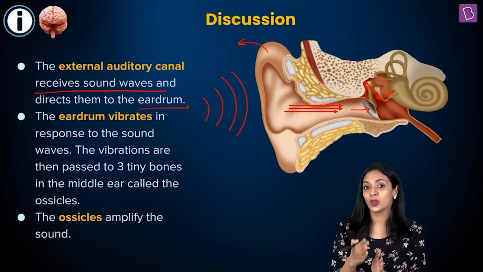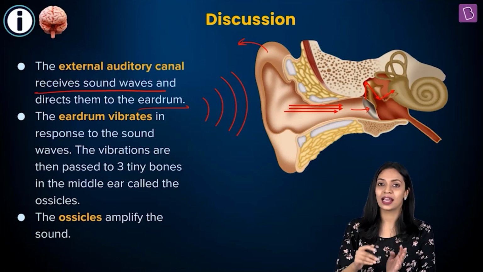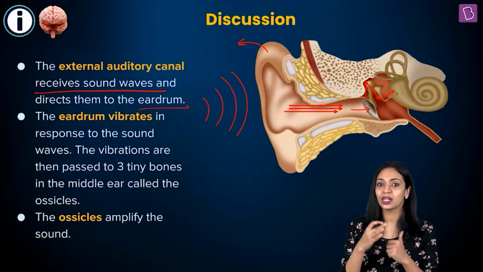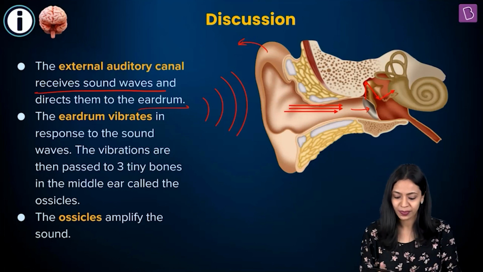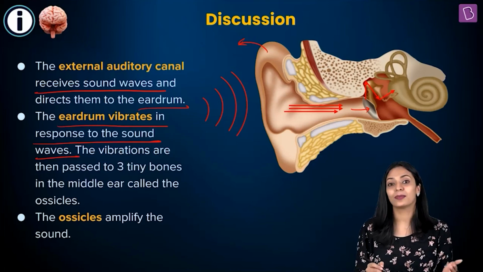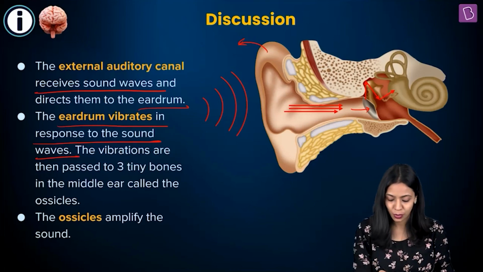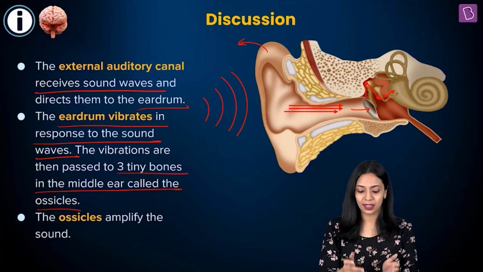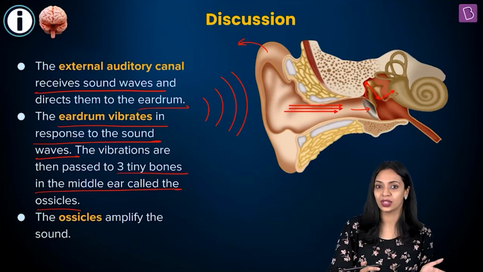So eardrum is also known as the tympanic membrane. It acts like the head of a drum. So whenever the sound waves hit the tympanic membrane, it will start vibrating back and forth. Okay, so the eardrum vibrates in response to the sound waves. These vibrations are then passed on to the three tiny bones that are present in the middle ear. Okay, so till the tympanic membrane, it is the outer ear.